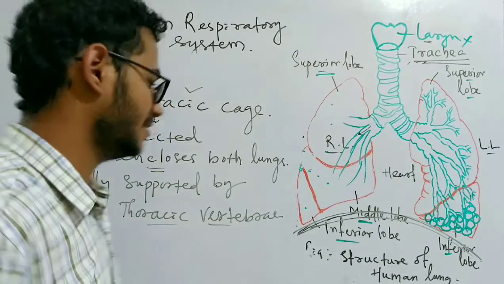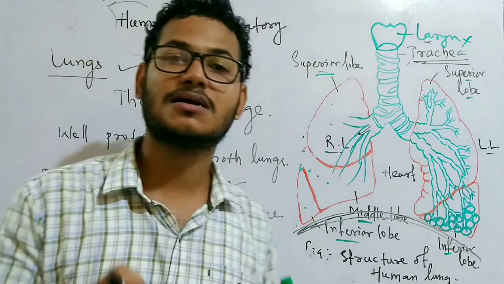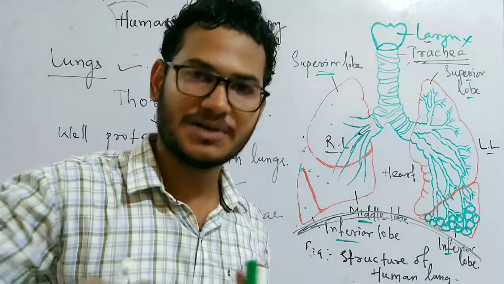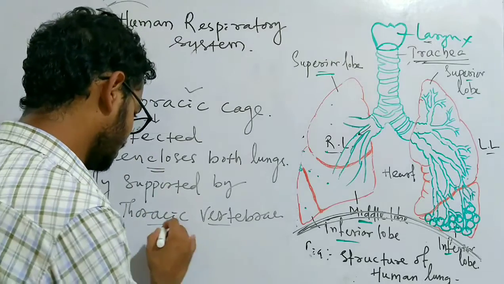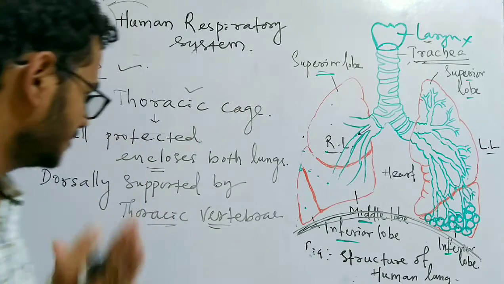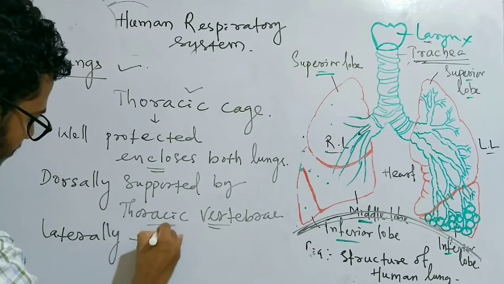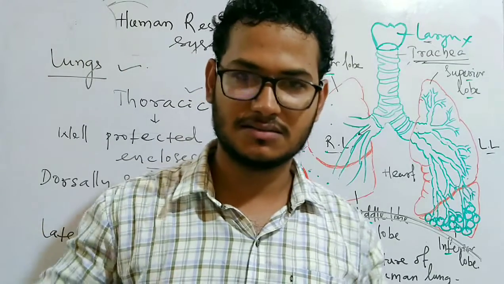So the thoracic vertebrae means the vertebral column is divided into various parts, and thoracic vertebrae is the part of the vertebral column which is present behind dorsally or behind the thoracic cavity or thoracic cage. So it is protected or supported from backward by the thoracic vertebrae. Likewise, laterally it is supported by the ribs. So ribs are there on the lateral side.